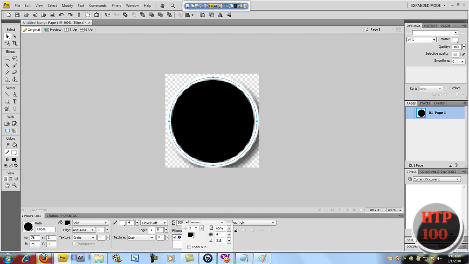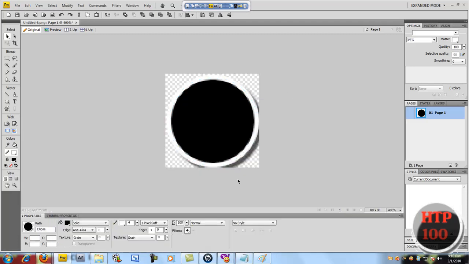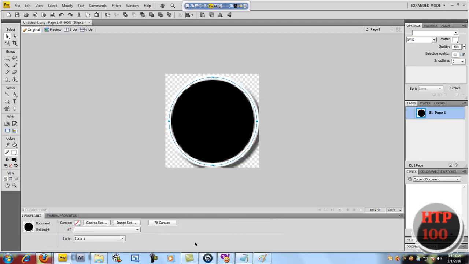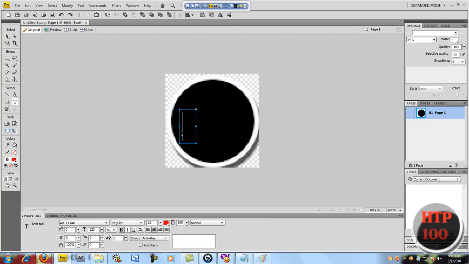Put this as 5, 6, 5, 1, and 303, of course. Put this right here. The triangle angle is 303. There you go. Now you just want to get your text and put it on. This is called HTTP.